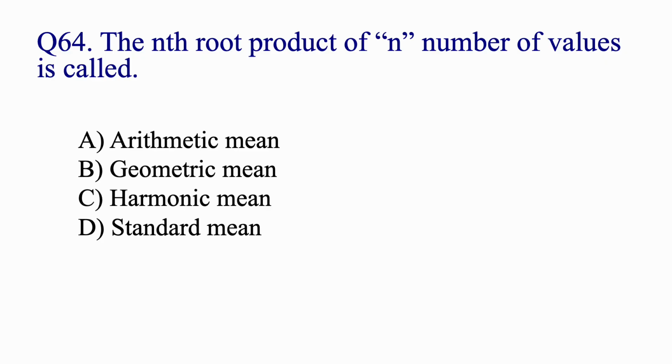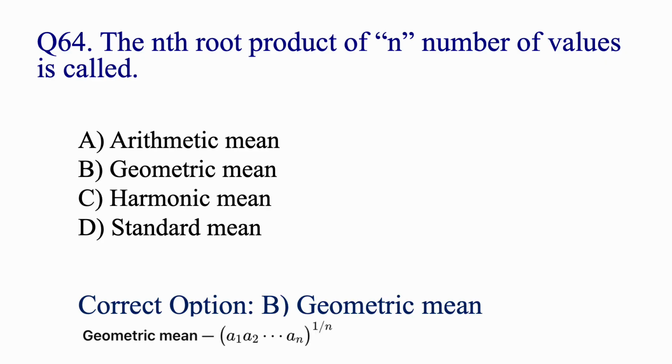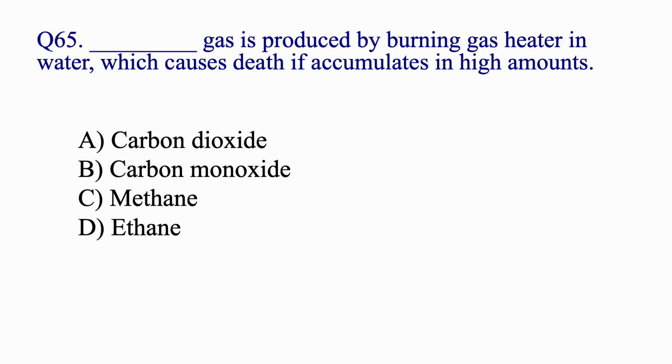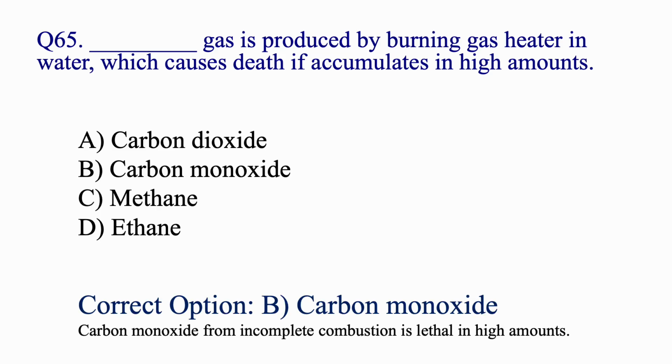The nth root of the product of n number of values is called geometric mean. The formula of geometric mean is (a1 a2 ... an) whole power 1 over n. Dash gas is used by burning gas heater in water, which causes death if accumulated in high amounts. Carbon monoxide. Carbon monoxide from incomplete combustion is lethal in high amounts.